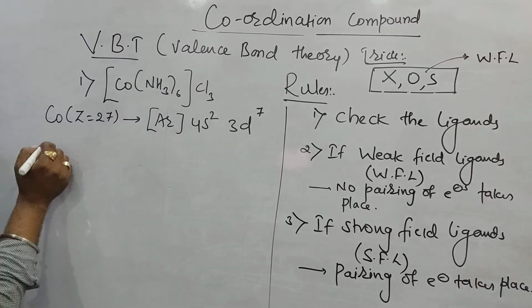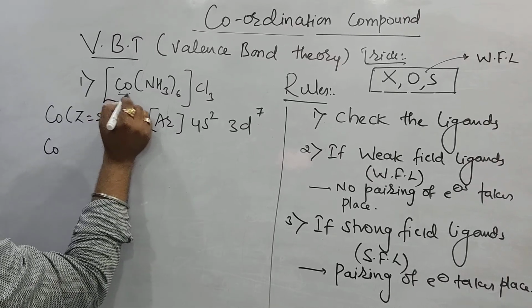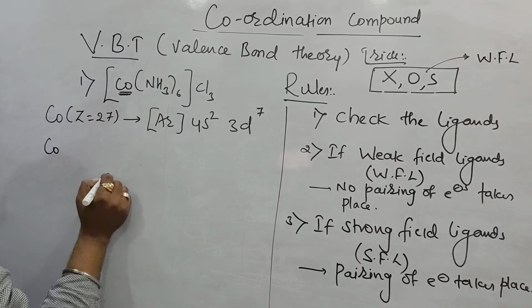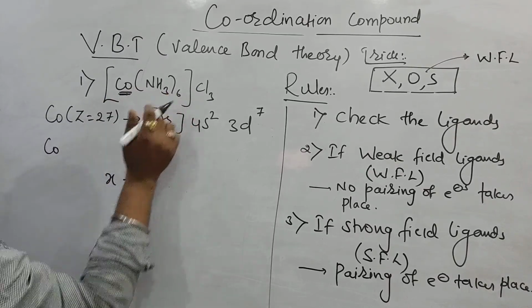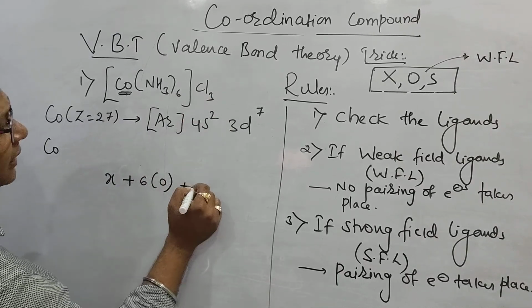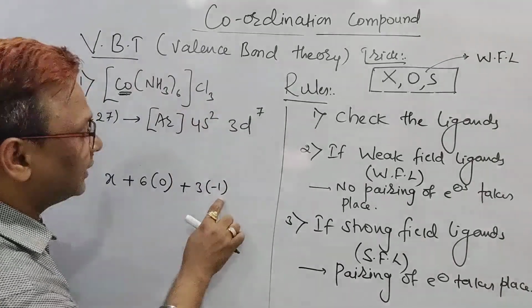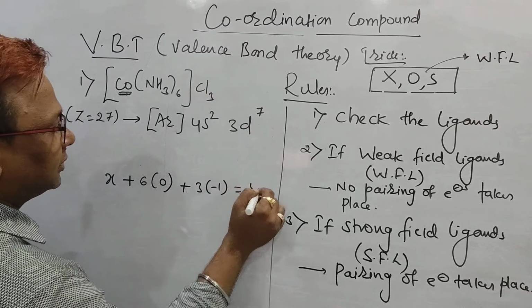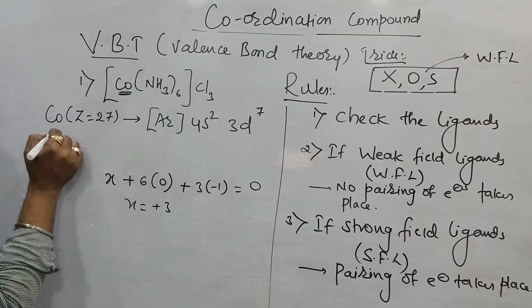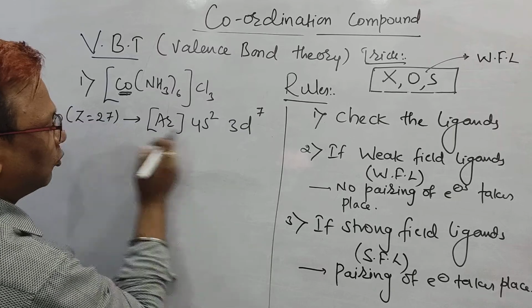Beta, find out the oxidation number of cobalt in this complex compound. Do you know how to find the oxidation number? I will tell you, beta. Let the cobalt oxidation number be X, plus ammonia, 6 molecules, make it 0, plus chlorine, 3 are there, make it -1, because the oxidation number of chlorine is -1, equal to no charge, 0. So X is equal to -3 becomes +3. The cobalt oxidation number is +3. So we are able to find the oxidation number of cobalt.